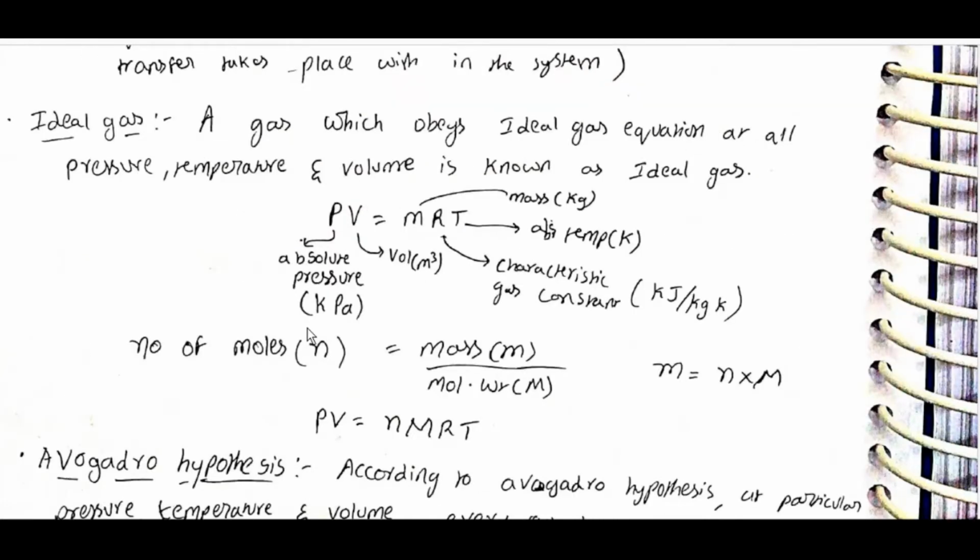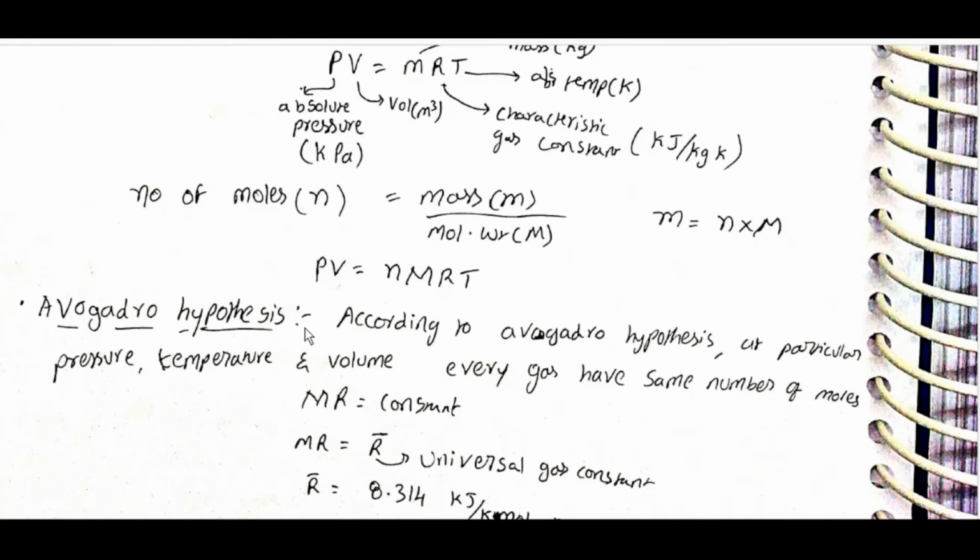Ideal gas. A gas which obeys the ideal gas equation at all pressures, temperatures and volumes is known as an ideal gas. PV is equal to mRT. P is absolute pressure in kilopascal, V is volume in meter cube, m is mass in kg, R is the characteristic gas constant in kilojoule per kg Kelvin, T is absolute temperature in Kelvin. Number of moles n is equal to mass by molecular weight, m is equal to n into M. PV is equal to nMRT.